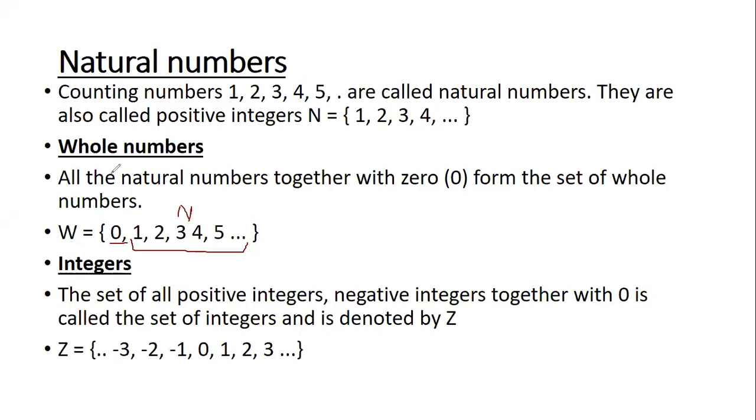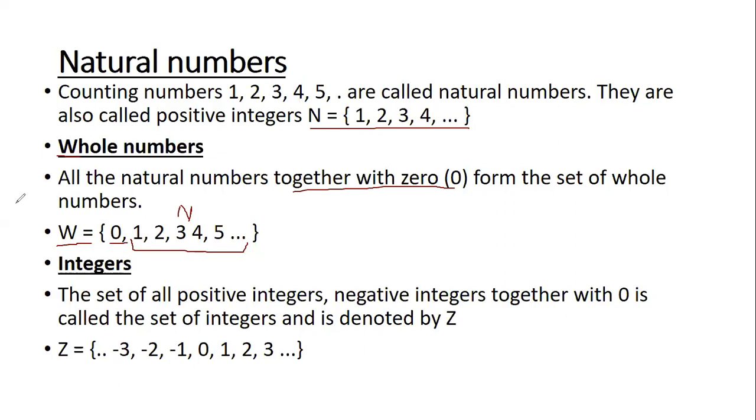So a whole number has all the natural numbers together with 0. Now how do they represent this? Representation happens similarly to natural numbers. For natural numbers, what did they say? N is equal to flower bracket, and inside the flower bracket they were giving 1, 2, 3, 4 and so on. For whole numbers we represent it by W, the first letter of whole numbers. W is equal to 0 and then natural numbers 1, 2, 3, 4, 5, 6, and it goes on. So this is whole numbers.